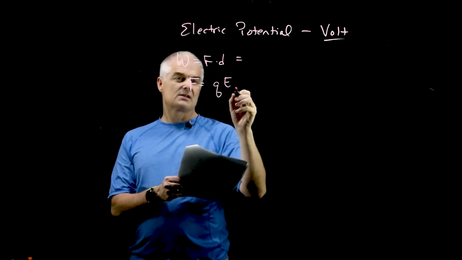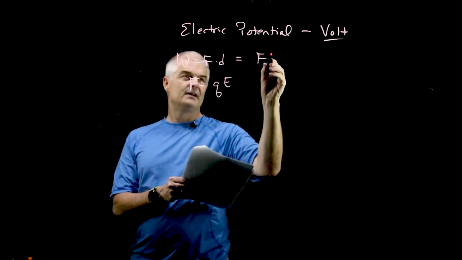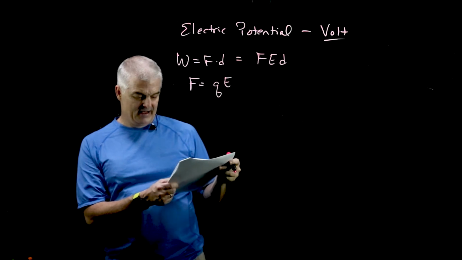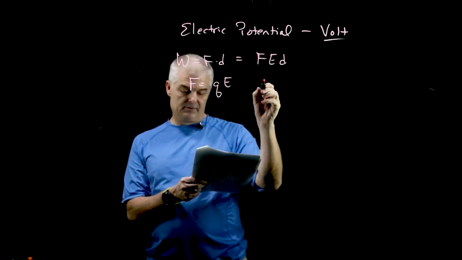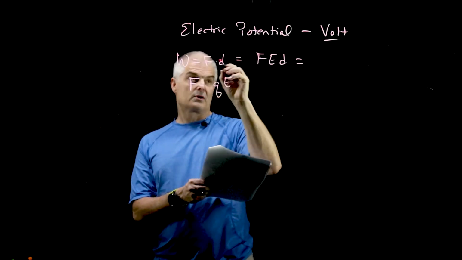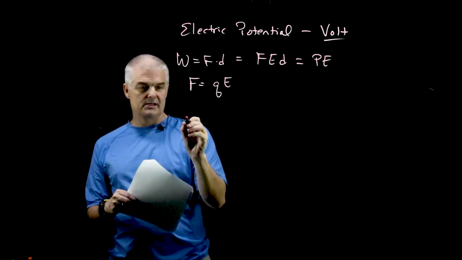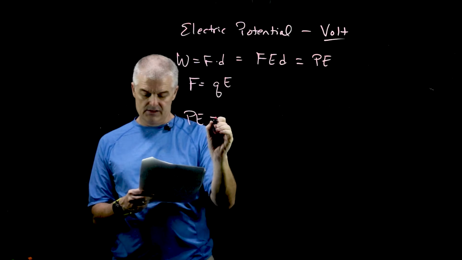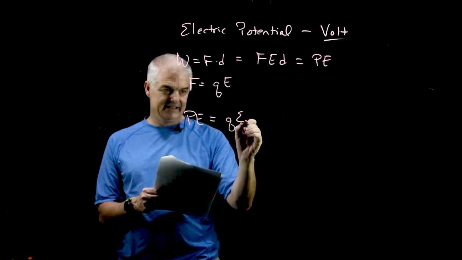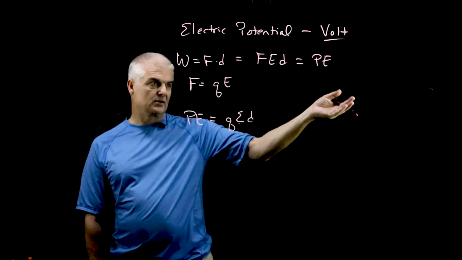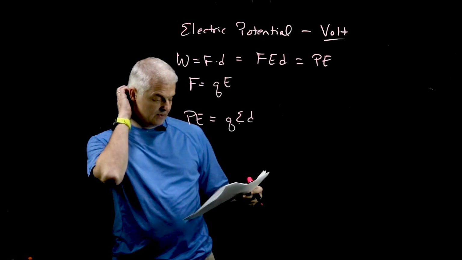So the work would be equal to F times D, or actually it's typically written as Q times E times D. And by the way, the work could be equal to the potential energy. So the actual official equation is that the potential energy is equal to QED. E is the electrical field. Now, we calculated that in the previous video.